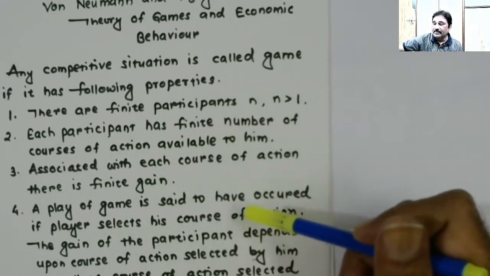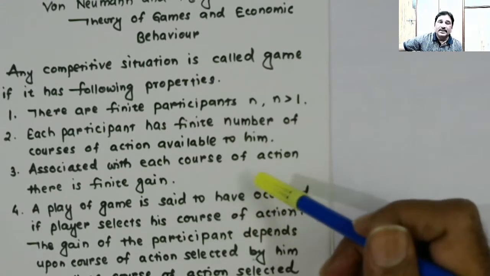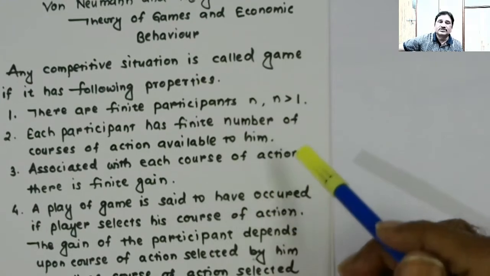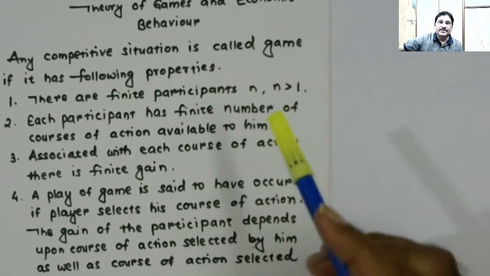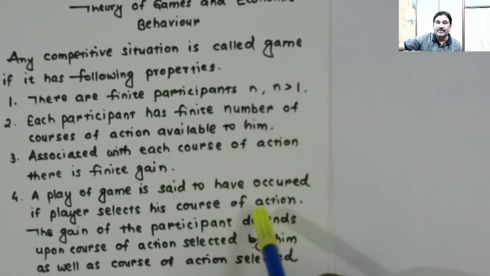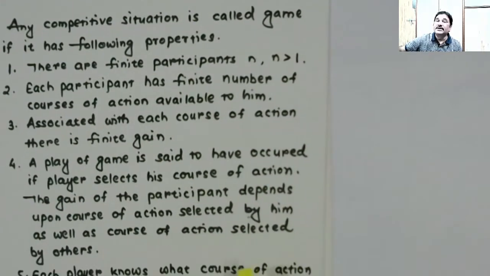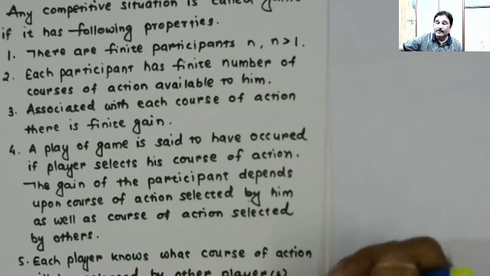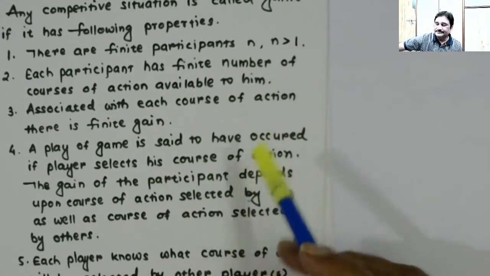The gain to the participant depends upon the course of action selected by him as well as the course of action selected by other participants, other players, right? Participants in the game are called players, right?